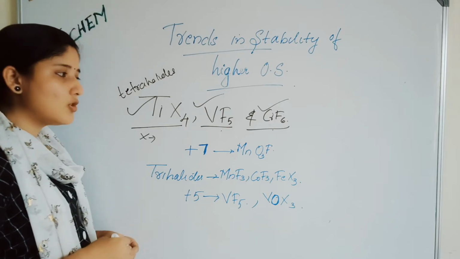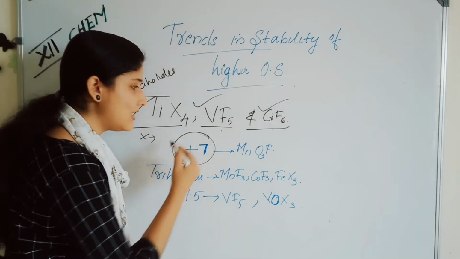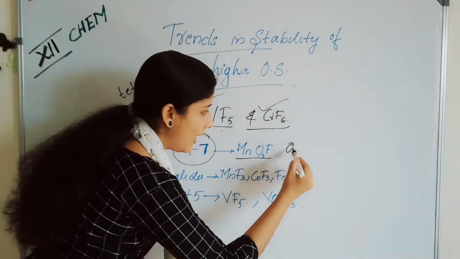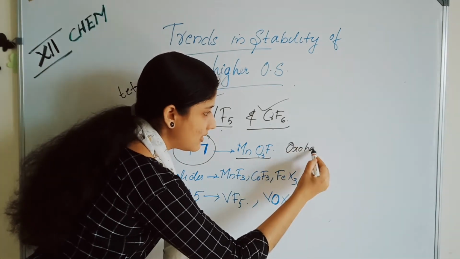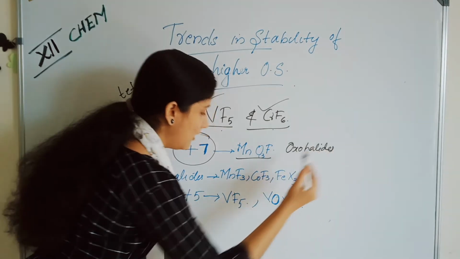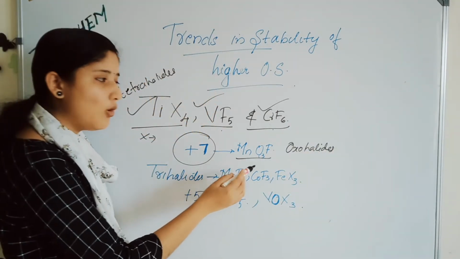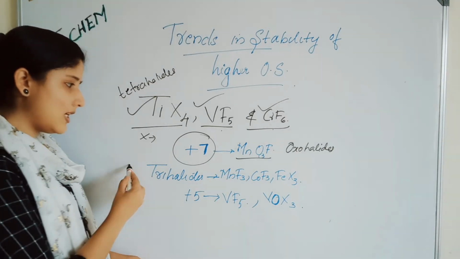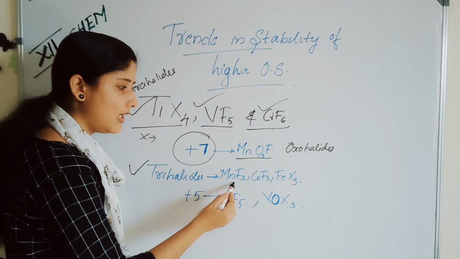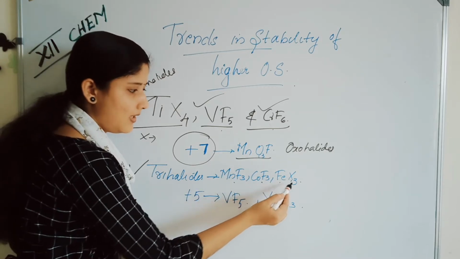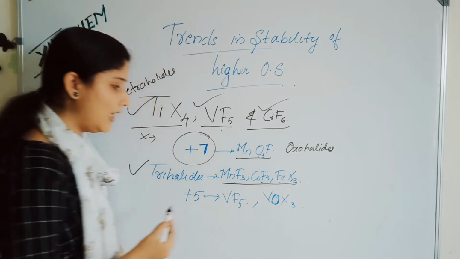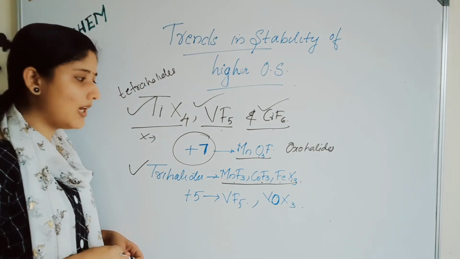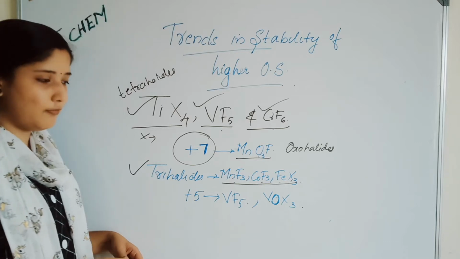In the case of oxohalides, +7 is exhibited by MnO3F. This is an oxohalide. In the case of MnO3F, +7 is exhibited, okay. And next is the case of trihalides, MnF3, CoF3 and FeX3. These are the 3 main trihalides that are stable.